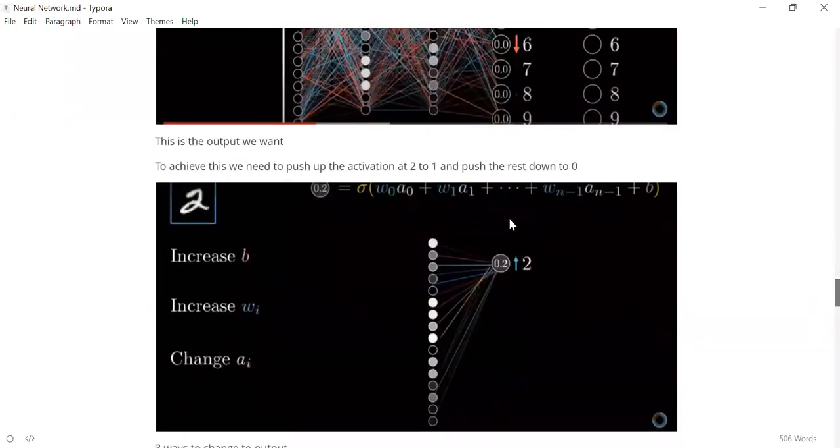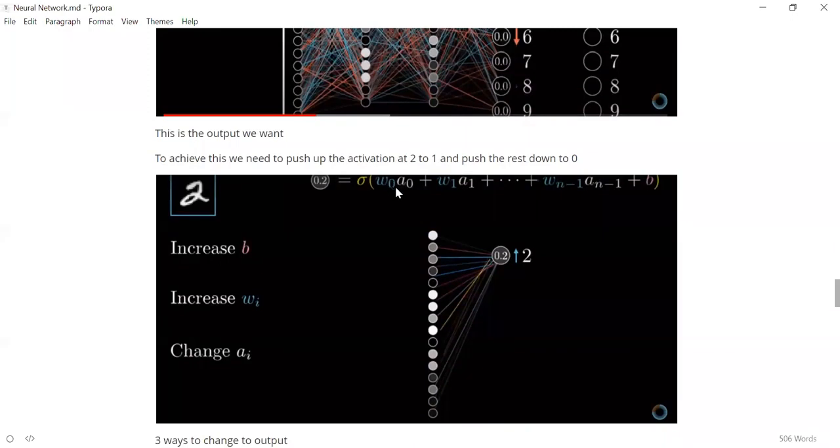We know that the value of 2 is determined by sigma wi xi, right? This is how you calculate the output at a particular node, if you remember. So how do you improve the value of 2? There are 3 ways you can improve the value. You can increase the bias. If you increase the bias, the overall value increases, and the output becomes closer to 1.